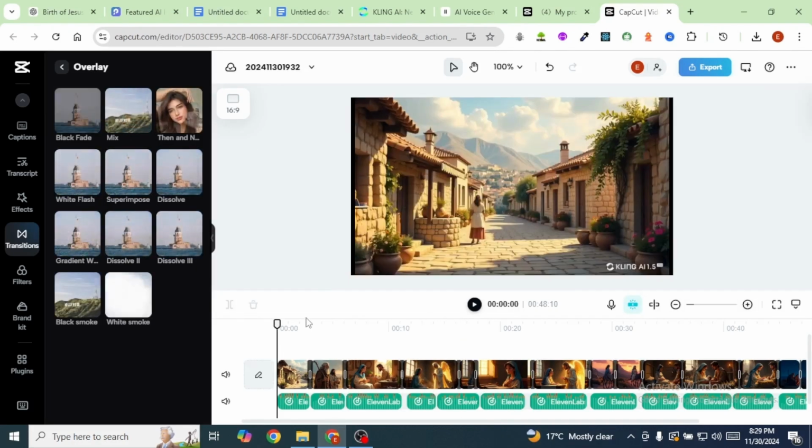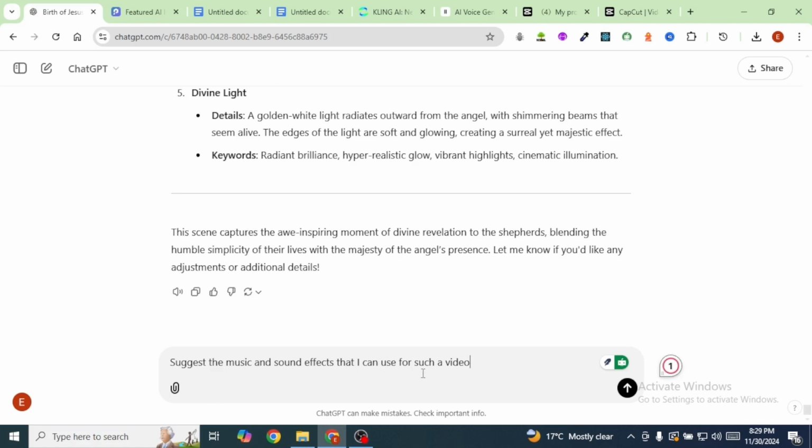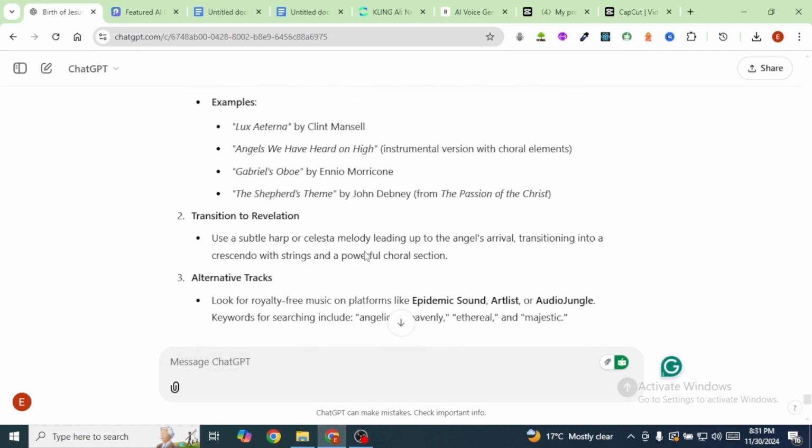From here, we are going to add some music. And if you do not have an idea on the kind of music that you can add onto your video, just head back over to ChatGPT and type in a simple prompt asking it to give you suggestions on the kind of music and sound effects that you can use for your video. And you can see that ChatGPT has given me some suggestions right here.